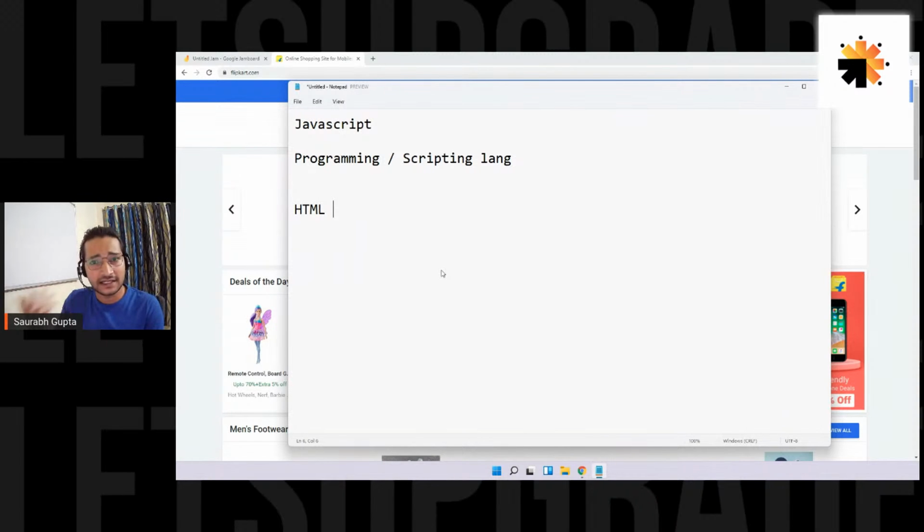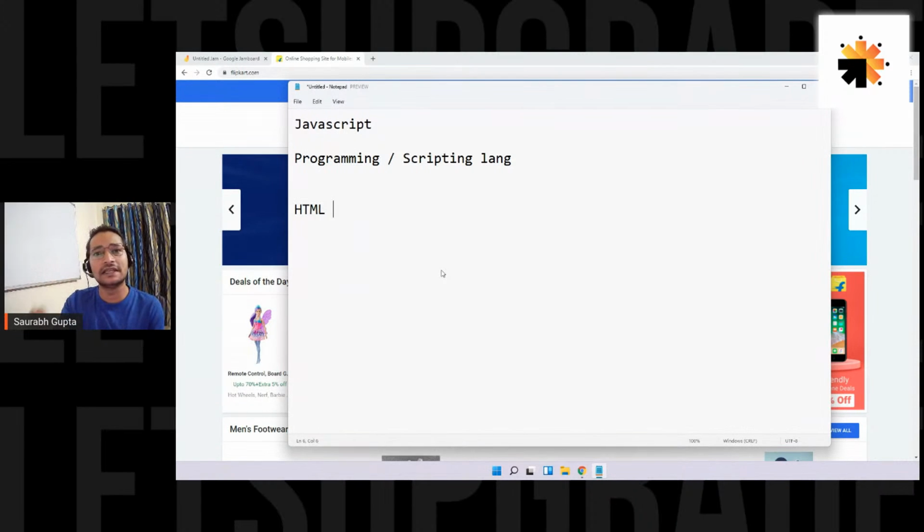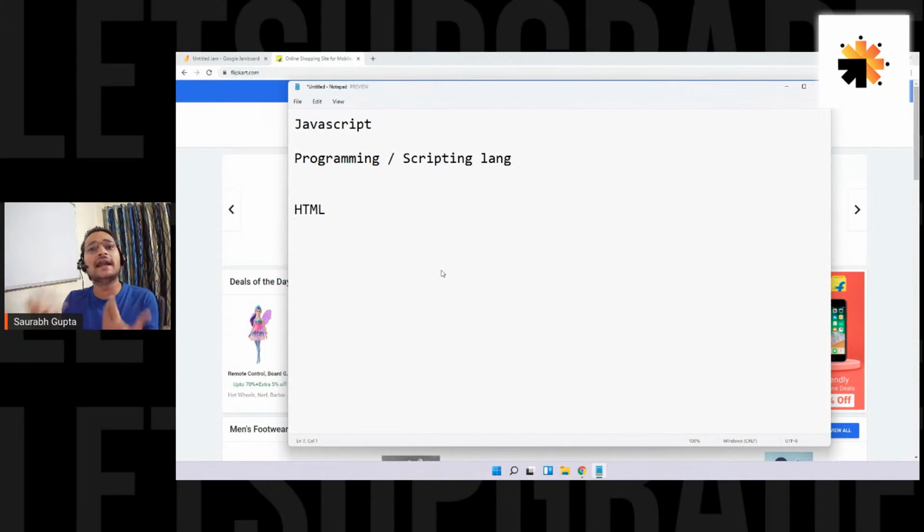The images, the text, audio, video, everything that you see on the web page, 99% of the time will be created using HTML. And HTML can only create the content.